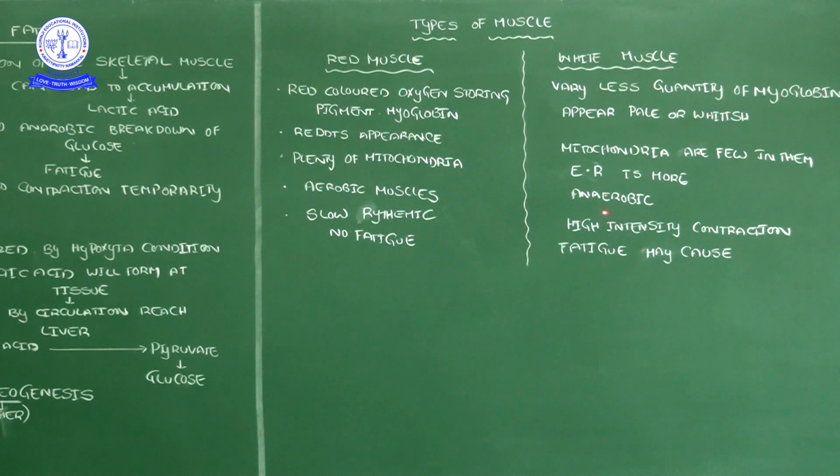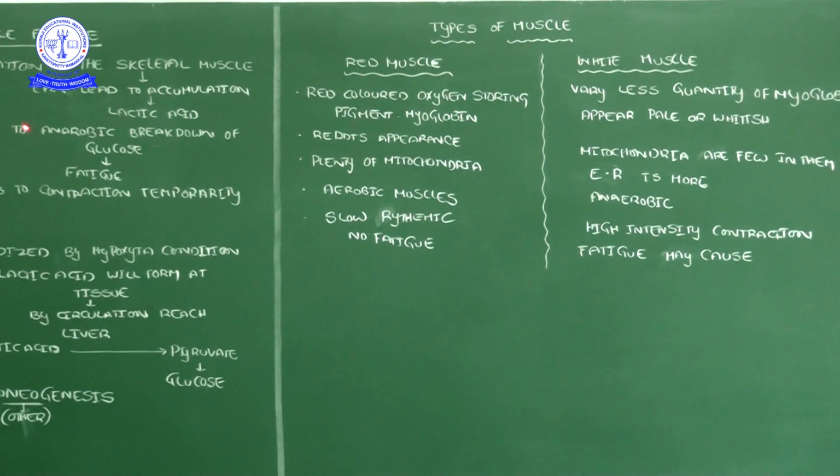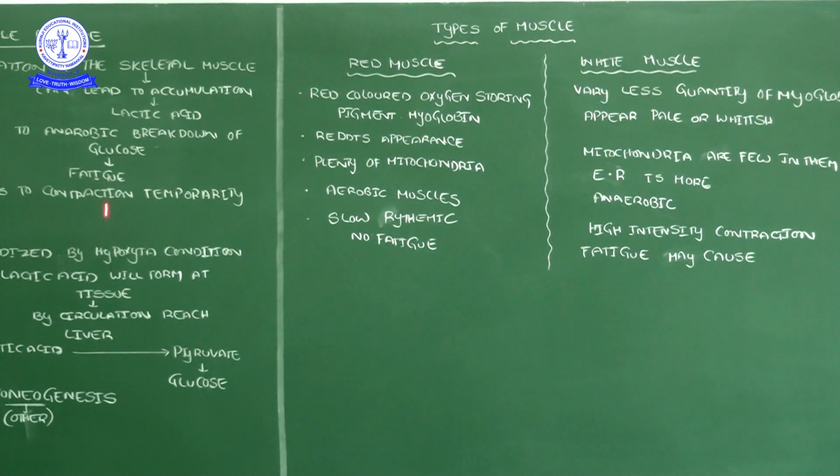That endoplasmic reticulum we call the sarcoplasmic reticulum. From the sarcoplasmic reticulum, cisternae are produced, and calcium ions are stored in those cisternae. That calcium ion plays an important role in muscle contraction. So here there is a chance of anaerobic respiration. Whether you remember or not, muscle fatigue is the place for anaerobic respiration, and by anaerobic respiration lactic acid is produced.